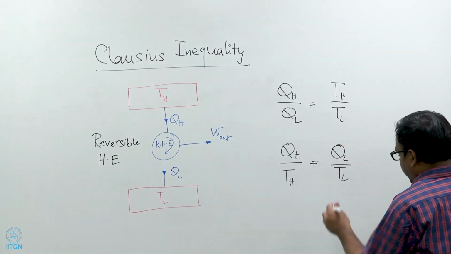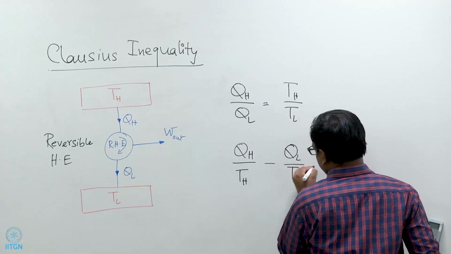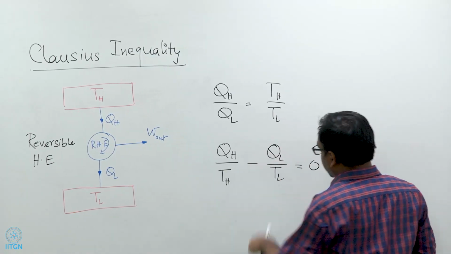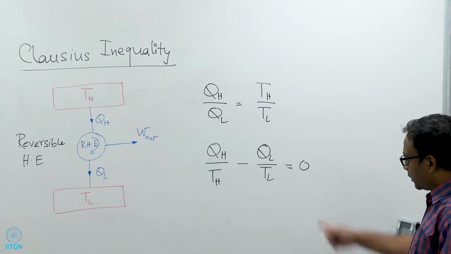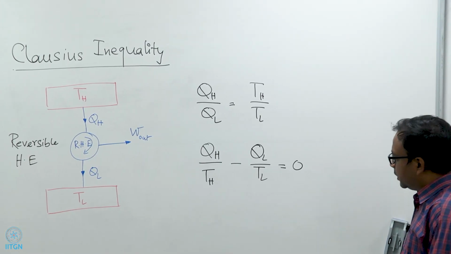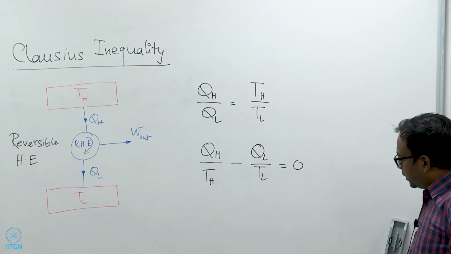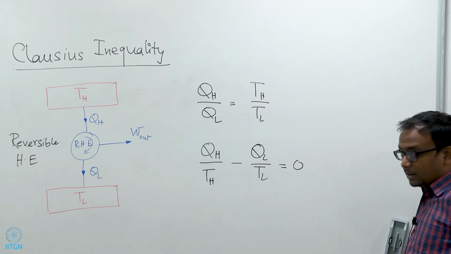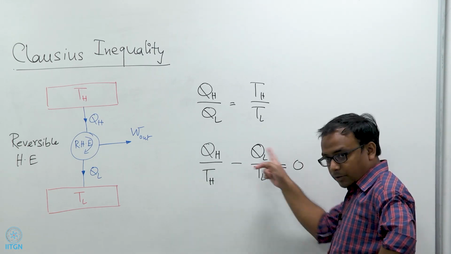So, this is true, then I can probably write this minus. I just take the QL by TL on the left hand side and write the equation like this. So, it is QH by TH minus QL by TL is equal to 0. That is what we end up with.